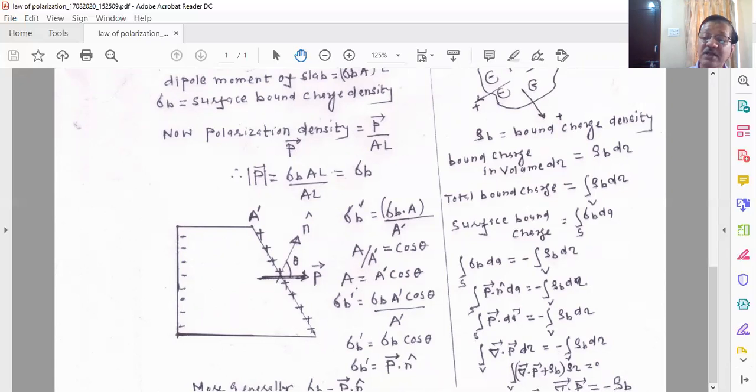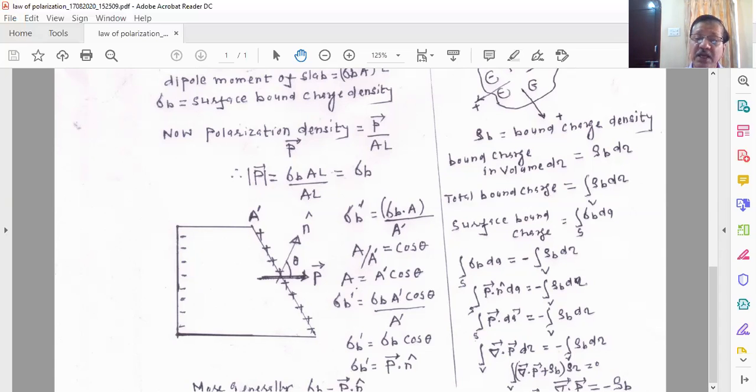And if theta is equal to 0, then sigma b dash equals sigma b. So more generally, please remember that the surface charge density of the bound charges is always equal to the scalar product of vector P with a unit vector n. This is a very important law which you have to remember, and we have to use this expression in various numerical problems.